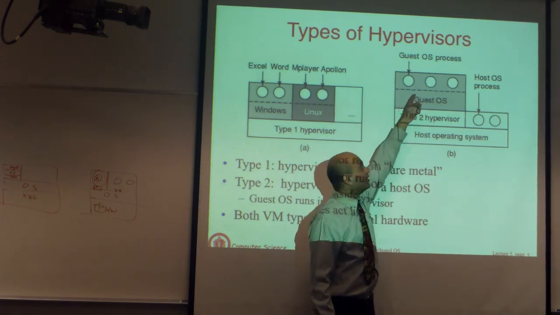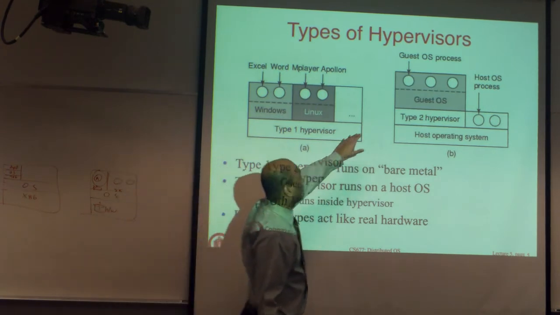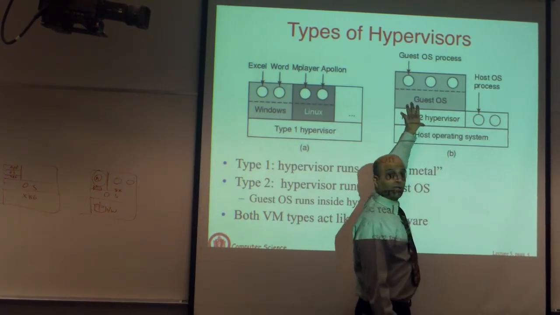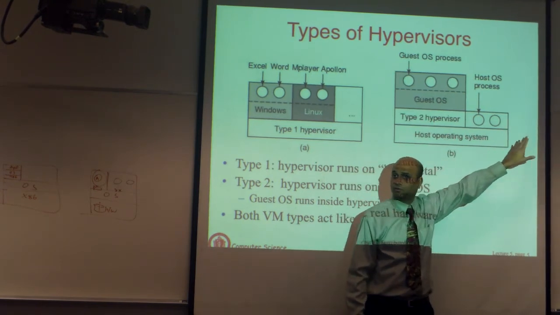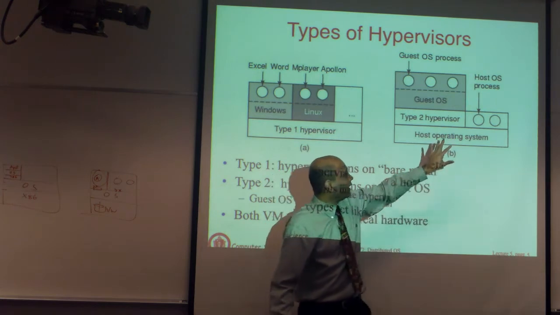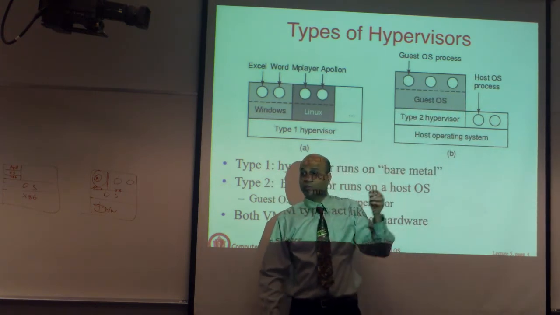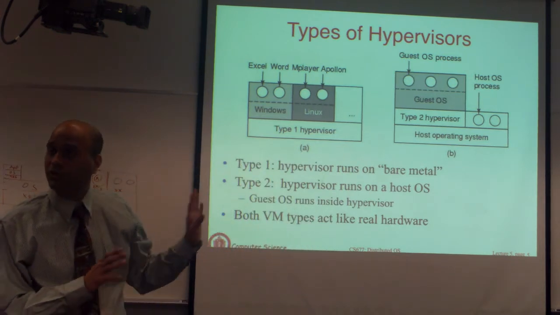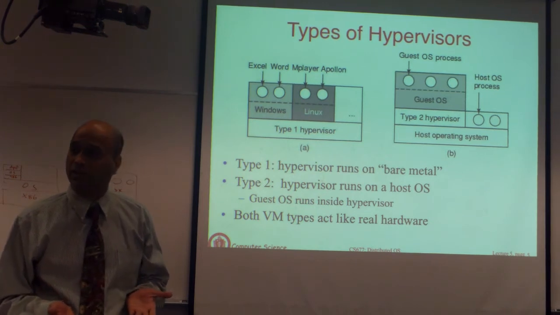So here is one virtual machine, and inside there's a guest operating system, which could be different from the host operating system. Inside the guest, there are processes running, and these processes are not visible to the host. The host can only see this entire VM as a process, and it sees its own processes. These would be Mac processes, and this is a VMware process that's running. What's running inside is not visible. That's type 2 virtualization.